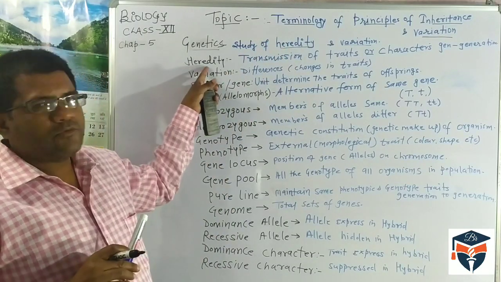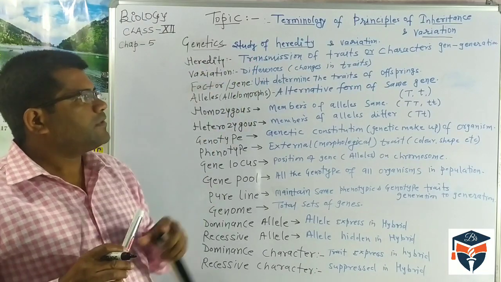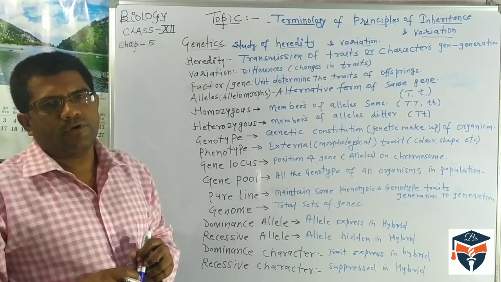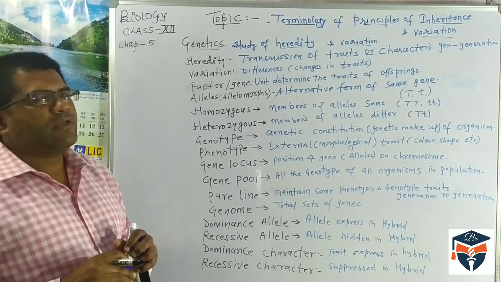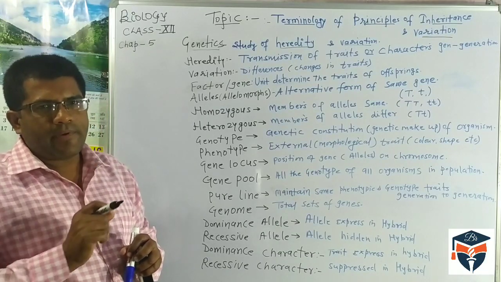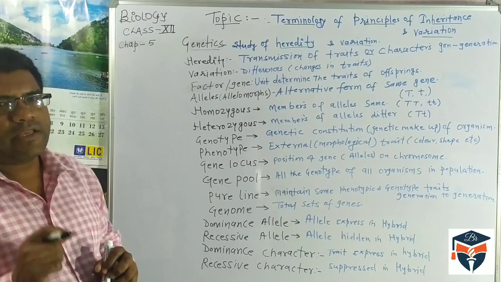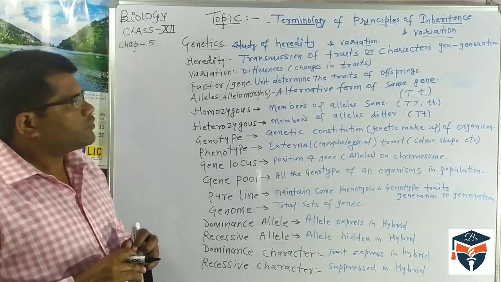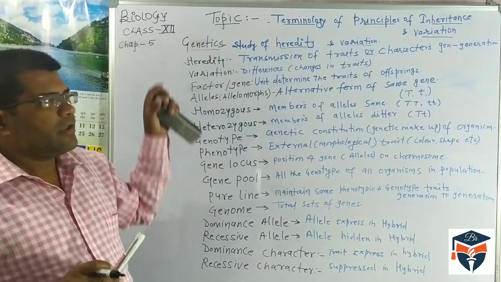So what is heredity? Heredity is the transmission of traits or characters from one generation to another generation. It means that if we are similar to our parents, some characters of our parents have been inherited by us. So the characteristics of one generation pass toward the other generation, and this is called heredity.